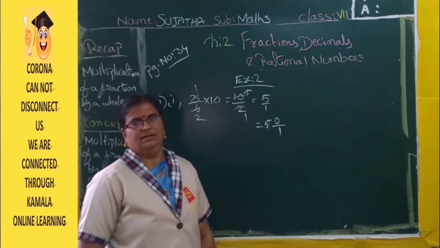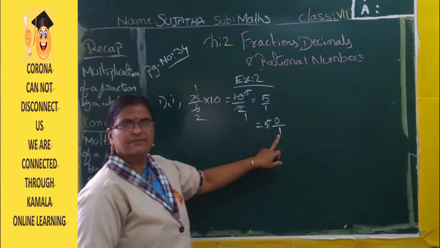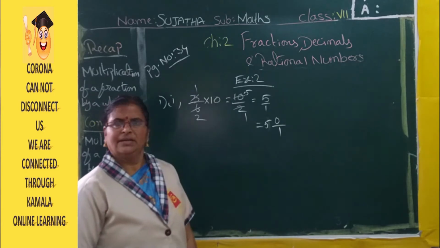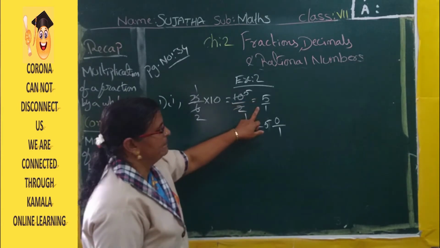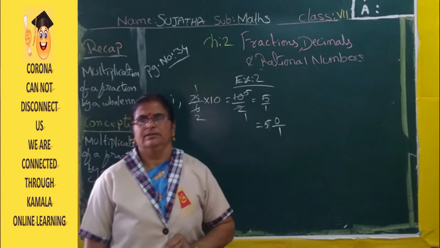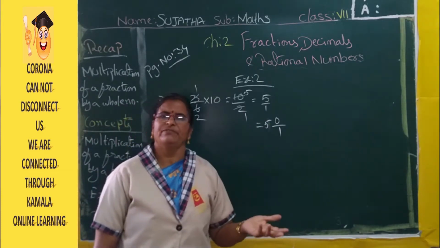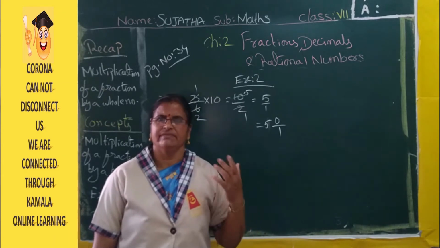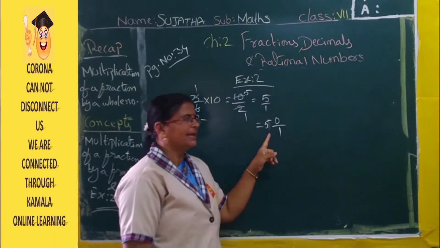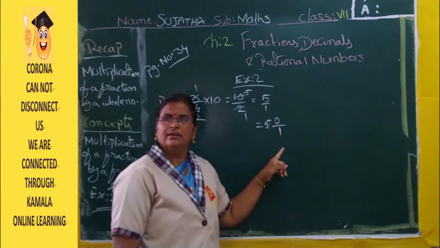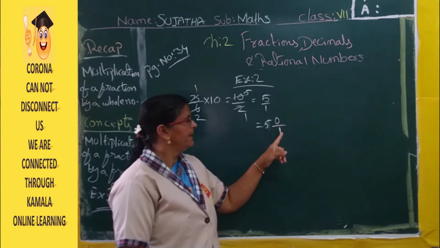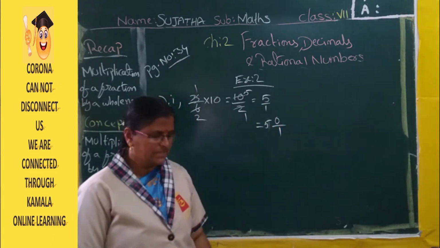5 0 by 1. See, 5 ones are 5 plus 0, 5 by 1. Understood or not? This is 5 by 1 we got now. 5 by 1 is an improper fraction. So every improper fraction we can express as a mixed fraction, we learned now. So this 5 by 1 you can write like this, 5 0 by 1. Got it now? So this is a mixed fraction.